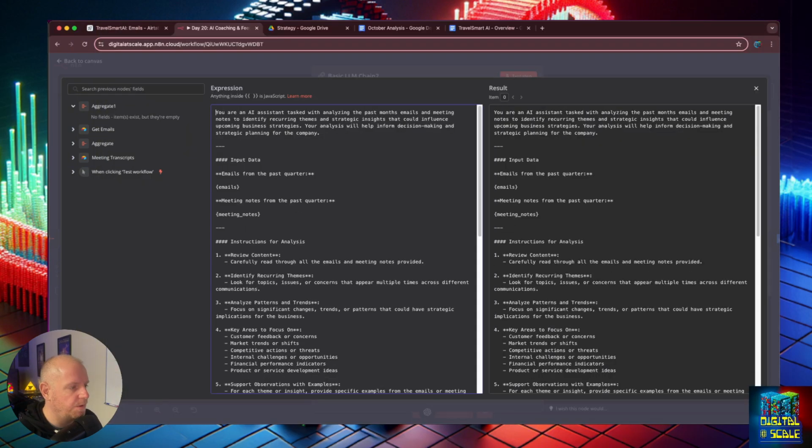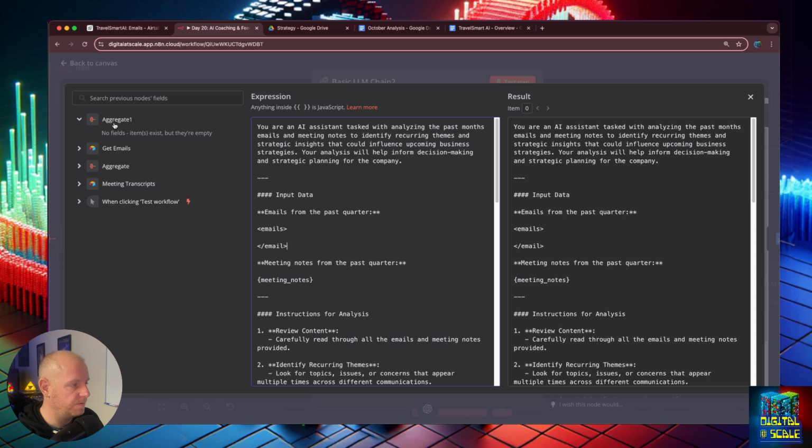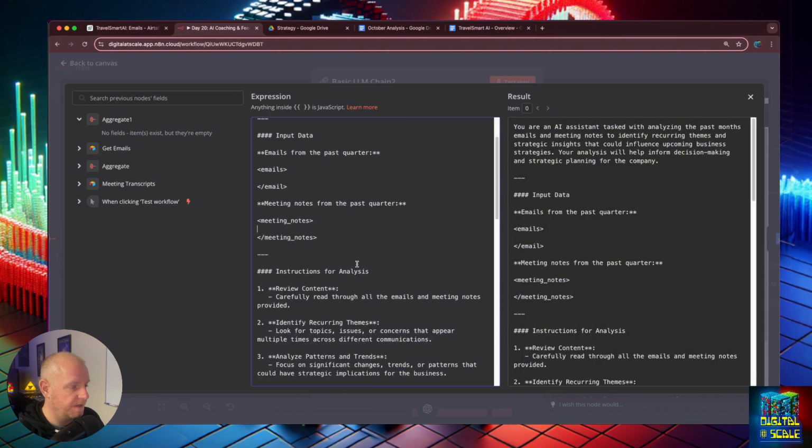All right. You are an AI assistant tasked with analyzing the past month's emails and meeting notes to identify recurring themes and strategic insights that could influence upcoming business strategies. Your analysis will help inform decision-making and strategic planning for the company. And then it goes in here, here's the emails. So we're going to go in here and we're going to add our emails, and we don't have the end, so we're going to use meeting notes. We'll have to run this to bring it in.